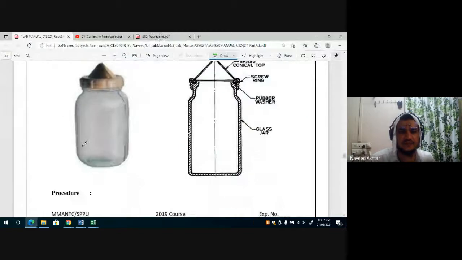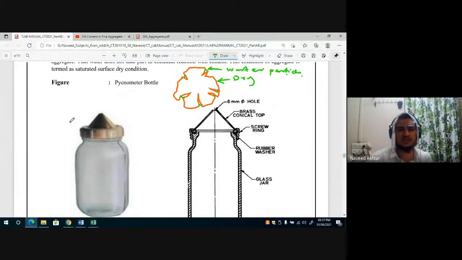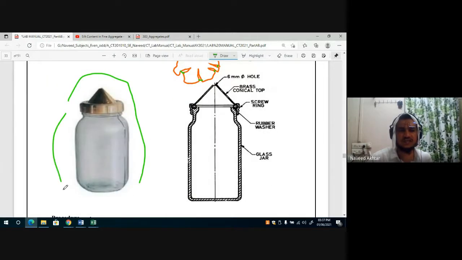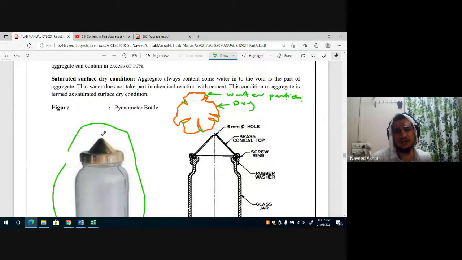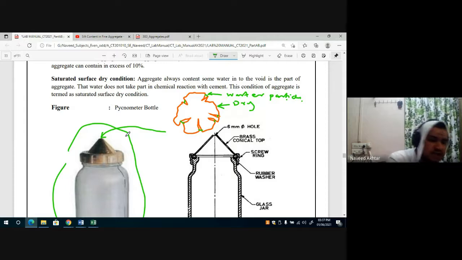This jar is a pycnometer bottle. The details of the pycnometer bottle: here is the aperture, a 6 mm diameter aperture.